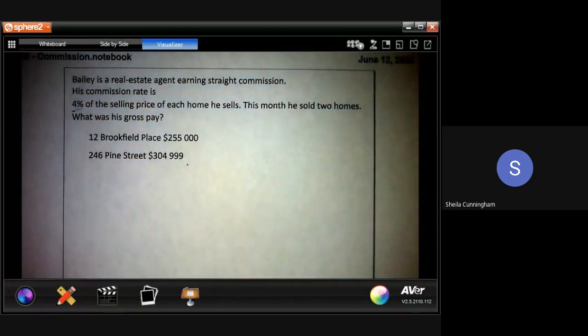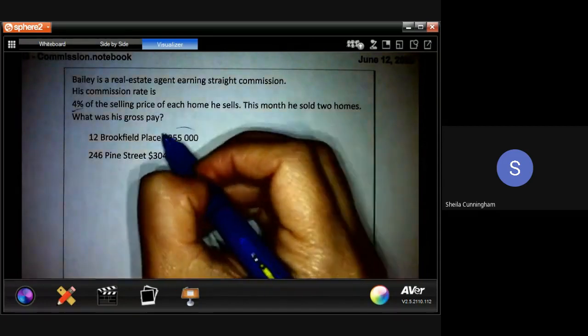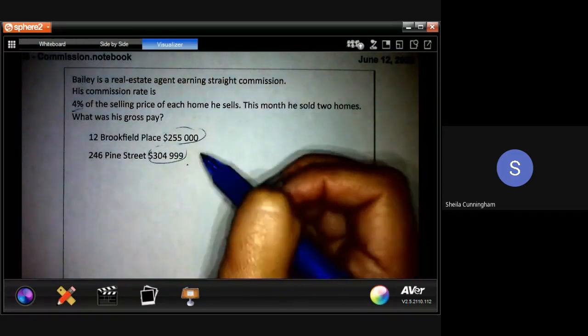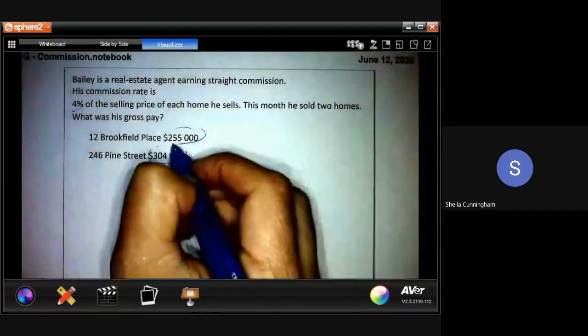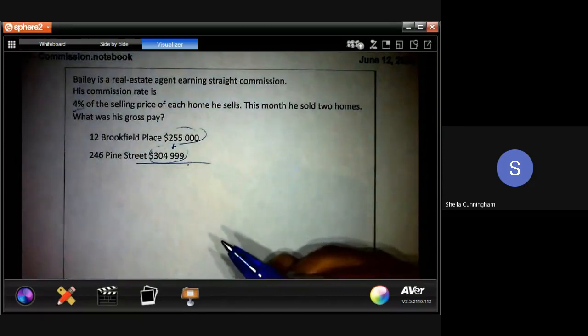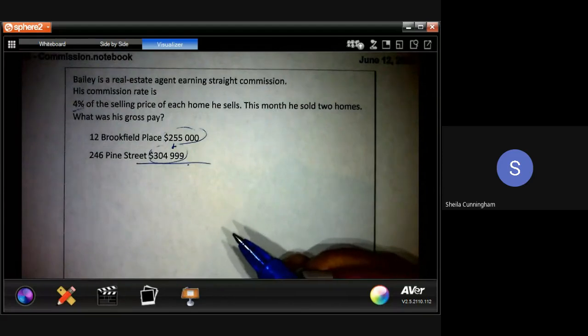And we want to know Bailey's gross pay. So there are a couple ways that you can do this. You could find the commission for each one of the homes separately and then add those commissions together. Or if it's easier, take and add the 2 houses together right off the bat. Add up all those total sales for the month and then take the 4% of it.